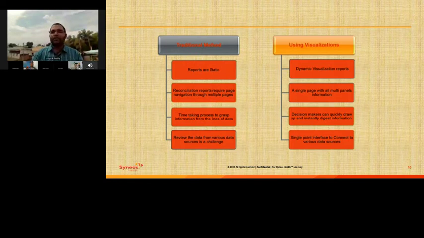Very different from when you use data visualizations. We have dynamic visualization reports and a single page with multiple panels of information to understand the data clearly in one place. Decision makers can quickly drill in and instantly digest the information. It is a single point interface to connect to various data sources. So let's look at some of the visual reports and their usage.